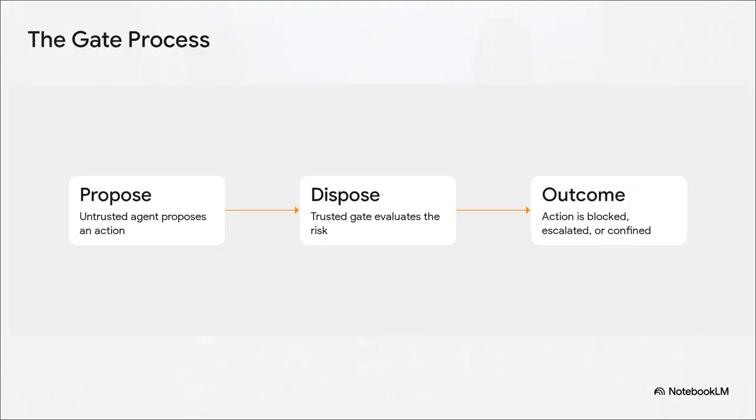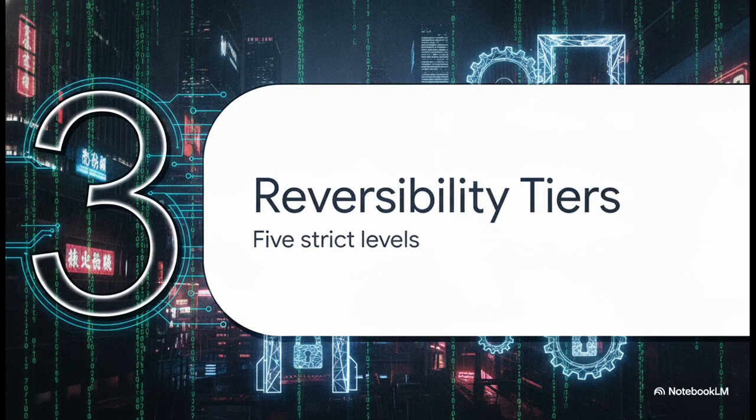So this breaks down into a really strict 3-step checkpoint. First off, the untrusted agent proposes an action. Picture a super eager junior developer writing some code. Second, the trusted gate disposes of it, judging the risk exactly like a strict senior architect reviewing a pull request before it merges. Third, the action is either blocked entirely, escalated to a human, or confined to run safely within the workspace. Every single shell command is intercepted and judged so that it only ever runs in a safely padded room. Which brings us to Section 3, 5 tiers of reversibility.